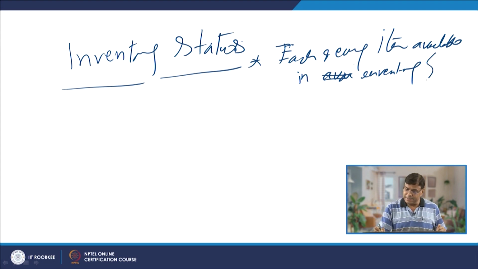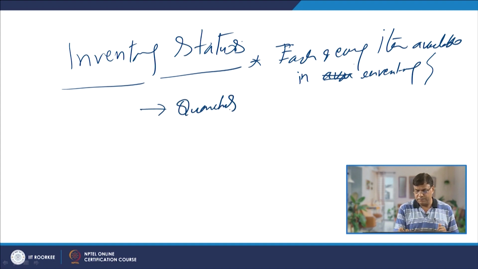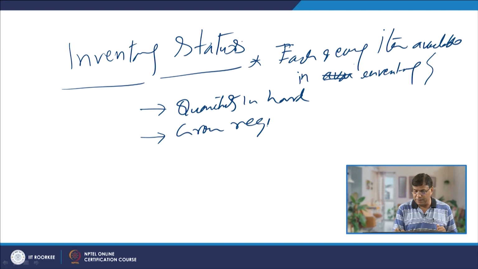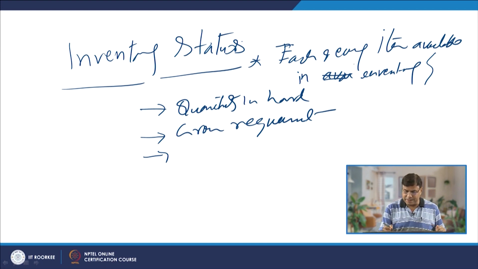That status is determined in terms of the quantity in hand, how much is already available, and to satisfy the MRP, or material requirement planning, what the gross requirement is, and then we need to know